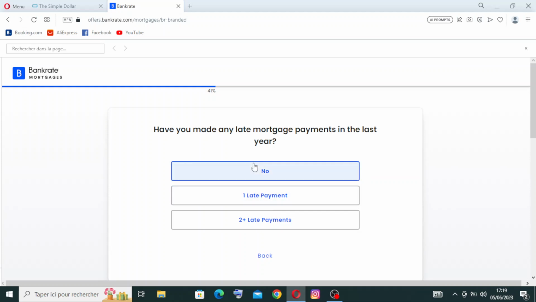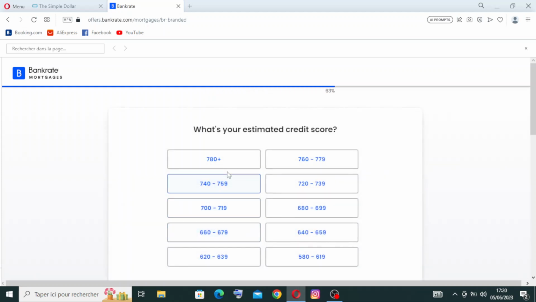If that was no, you need to click on no. And if that was yes, you need to choose from these two over here, the 1 late payment or 2 plus late payments. We'll answer with no. What's your estimated credit score? You need to choose the estimated credit score. Okay, between 716 and 779.